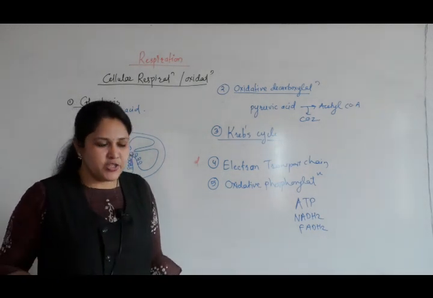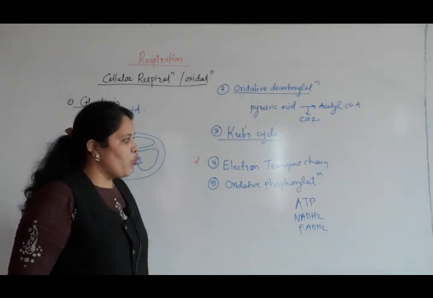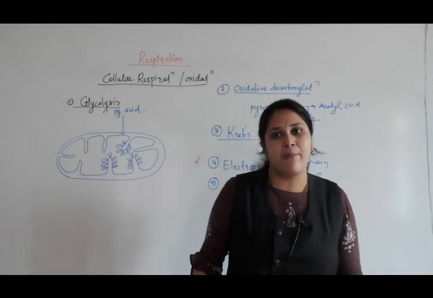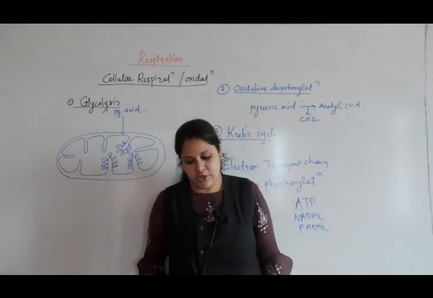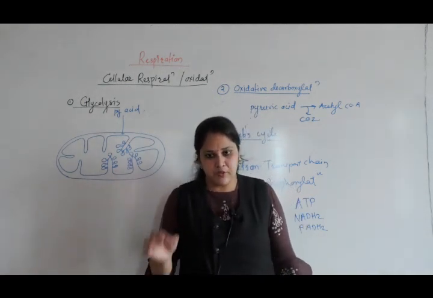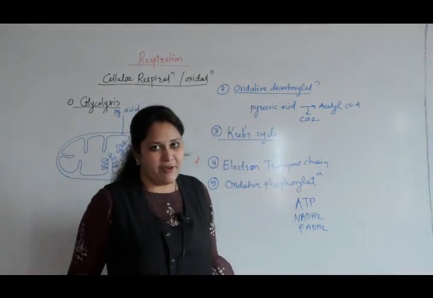A number of intermediates are formed, and a number of enzymes are involved in this. Now what happens if oxygen is not available or if the cell is performing anaerobic respiration? As I told you, in anaerobic respiration the entire process occurs in the cytoplasm.